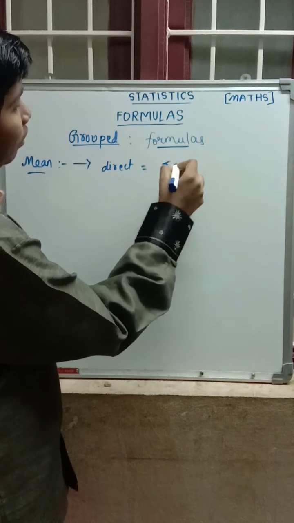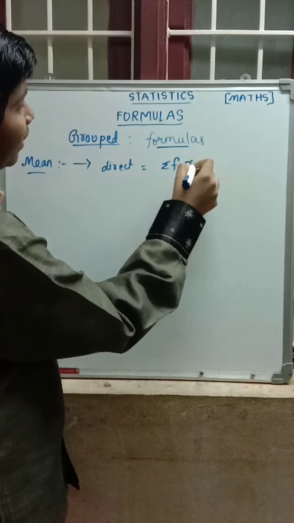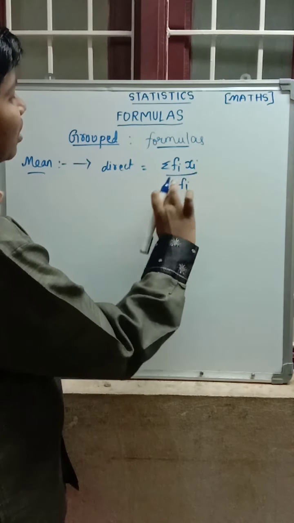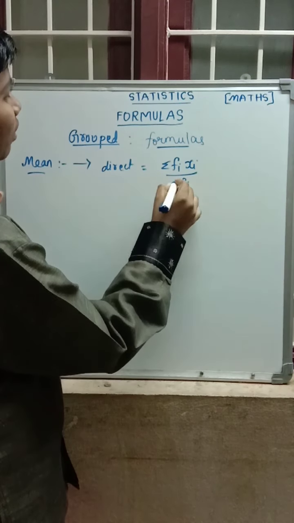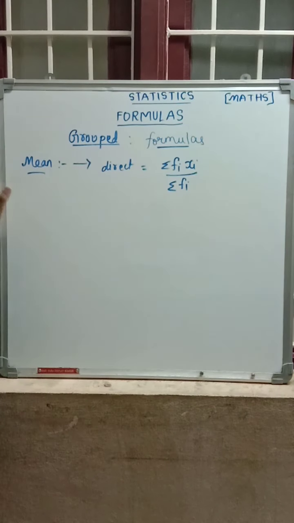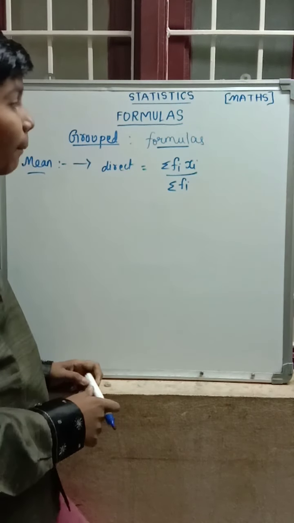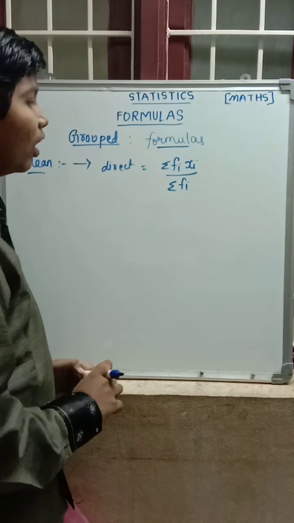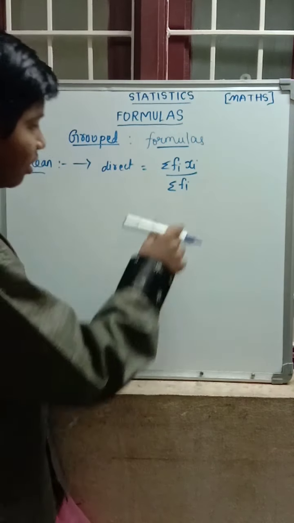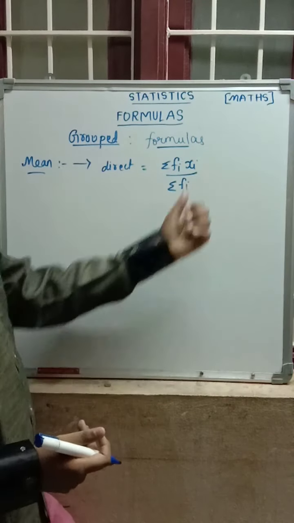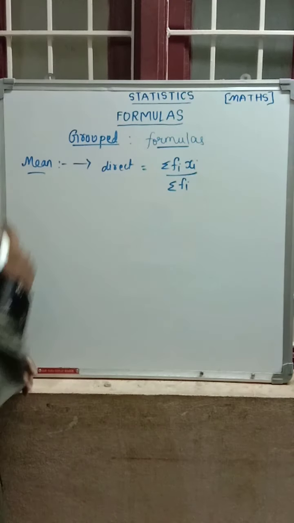First, the direct method. Summation of fi into xi by summation of fi. This is the formula for the mean. In the direct method, summation of fi into xi, where fi is the frequencies and xi is the class marks, that is, upper limit plus lower limit by 2. It is xi. That is the direct method.